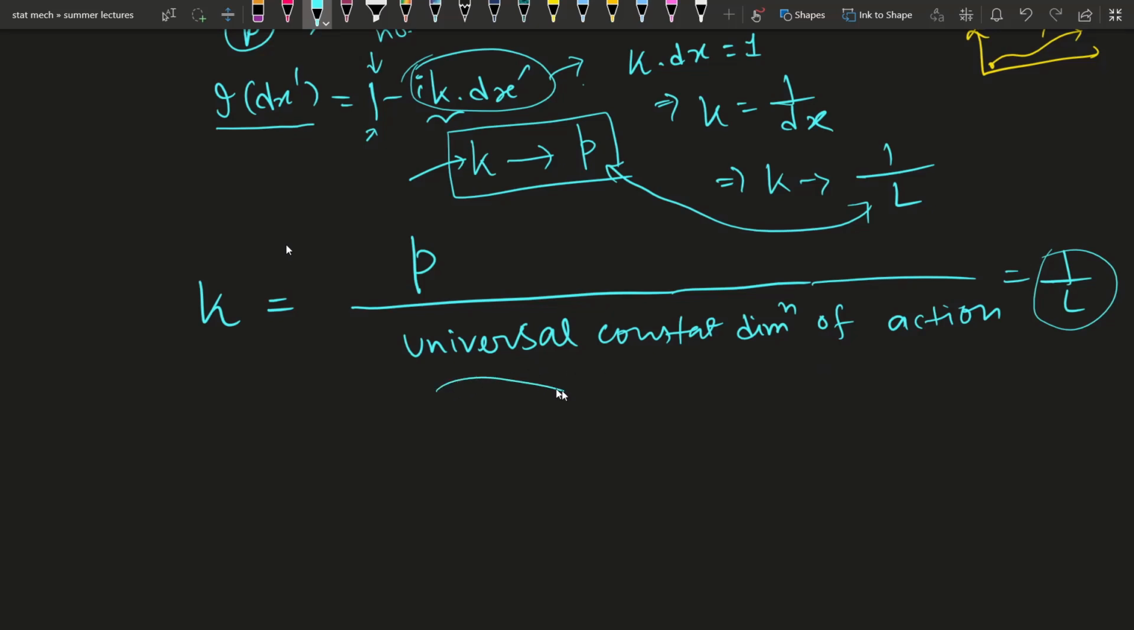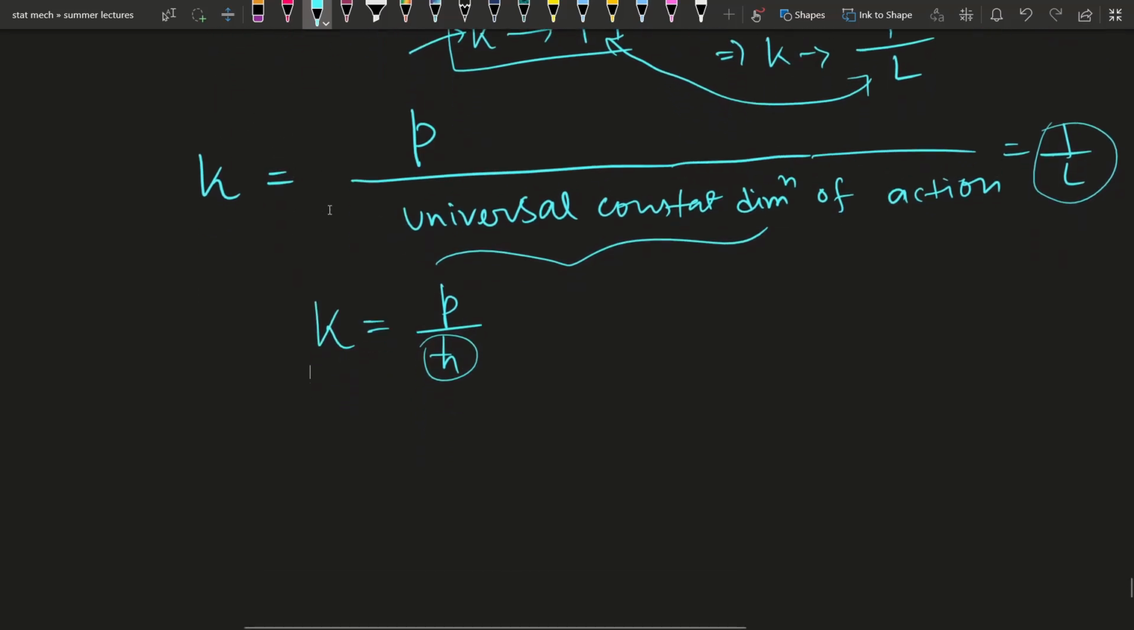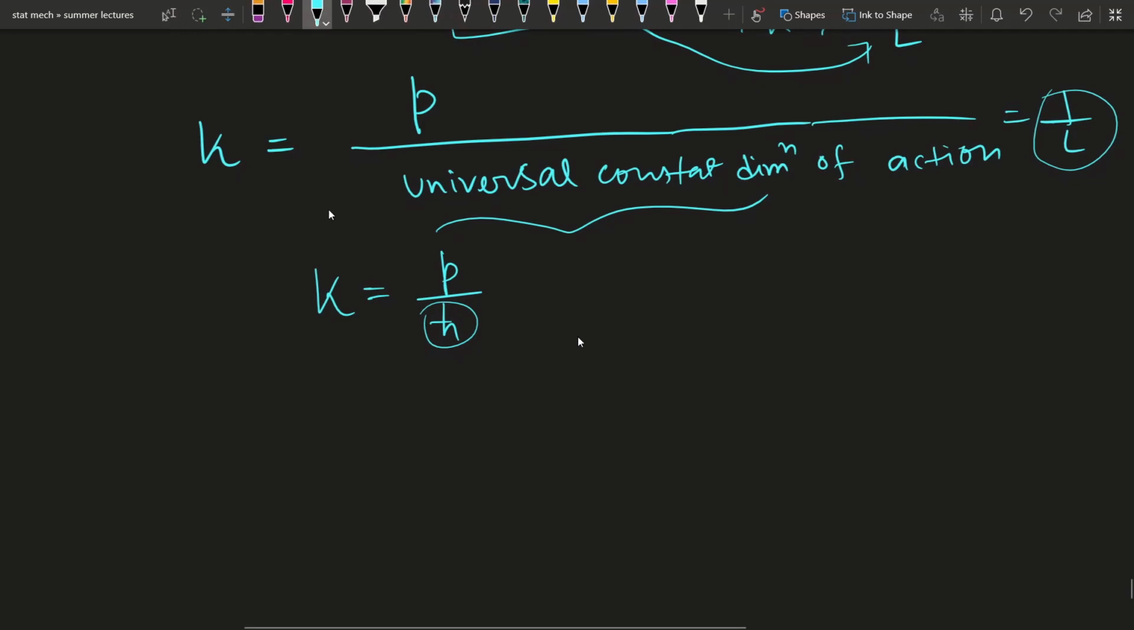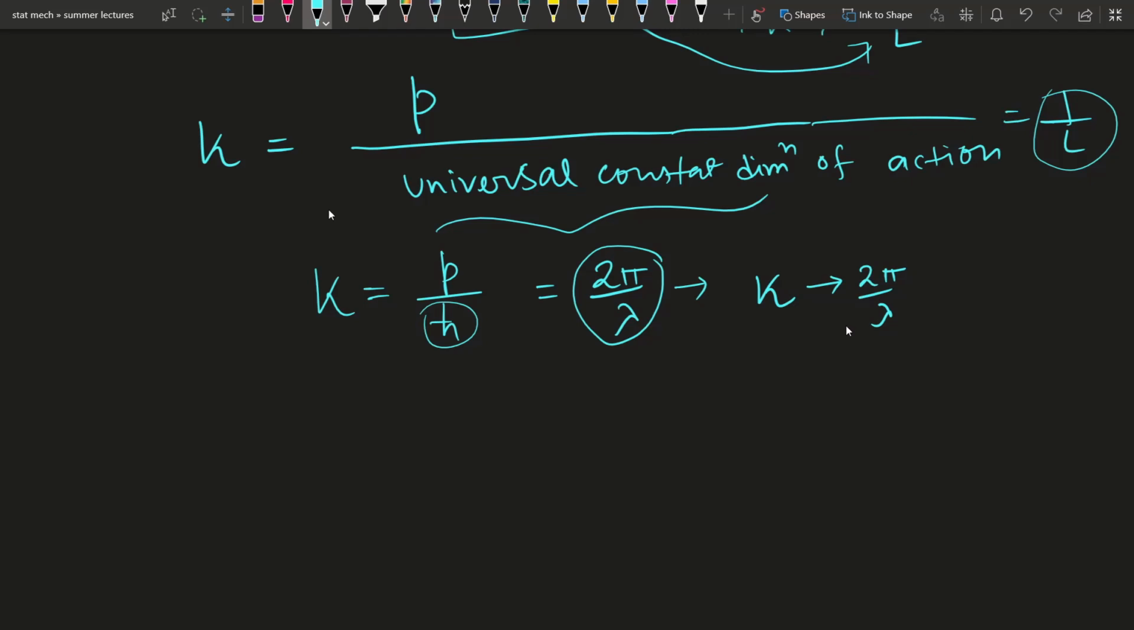Now what will be the universal constant? Scientists have found this universal constant to be h cut. So k is becoming our p over h cut. Now if you calculate this thing, you will get 2 pi over lambda. So actually our k is nothing but the wave number, 2 pi over lambda. Lambda is the wavelength, right?